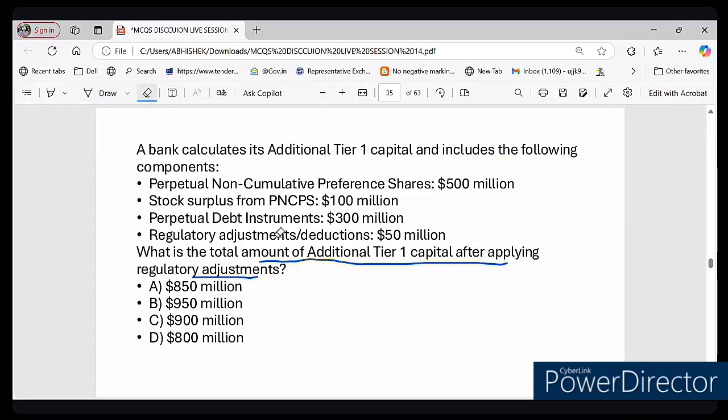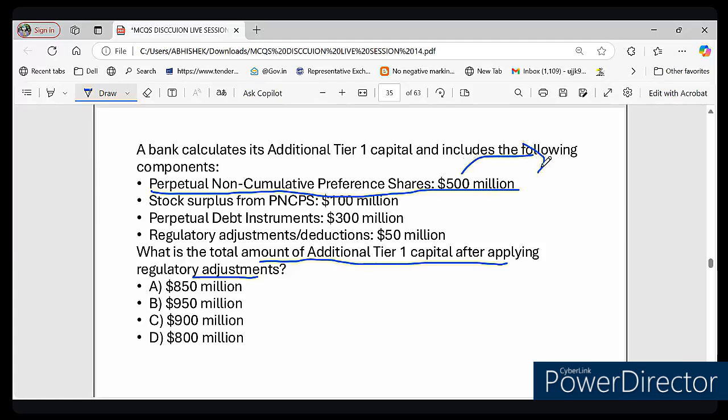So now let's focus on AT1 capital. My question is, are PNCPS considered AT1 capital? Tell me, is this PNCPS, that is perpetual non-cumulative preference shares, considered AT1 capital? Yes or no? What do you think? The answer is yes. Why?